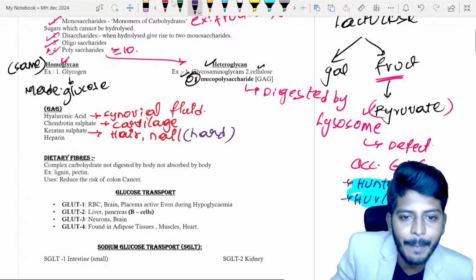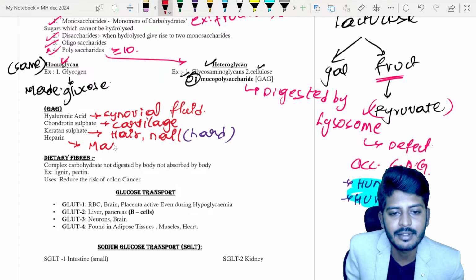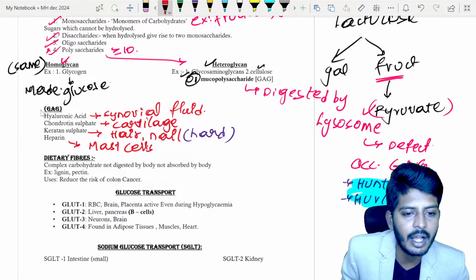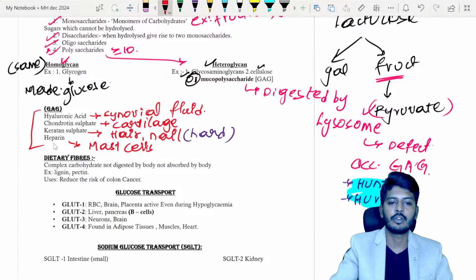Okay. Then we have heparin. Heparin is produced from one important cell called mast cells. Heparin is produced by which cell? Mast cells. Okay. So these locations they can ask you, and the classic examples for the glycosaminoglycans are also possible.